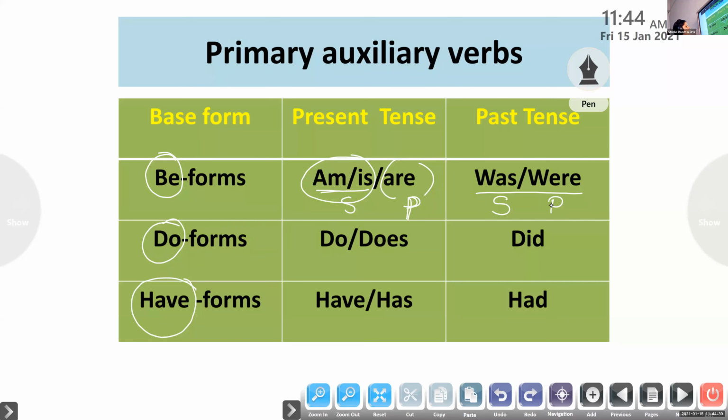Very good. Now, let us talk about the do forms in English grammar. Do is given in these forms: do, does, did. Here, do is the base form of the do forms. What is the present form of do? Tell me. Do and does are the present forms. One is singular, the other one is plural. Which one is singular here?